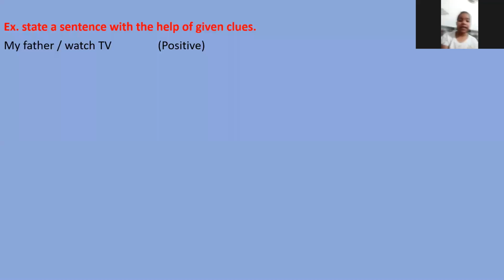Good morning, sir. Very good morning, Mannat. Sir, my father will be watching TV. My father will be watching TV. What's the tense name? Future continuous. Future continuous. Very good. Positive sentence you have spoken. My father will be watching TV. Will be we need to use with my father. And the fourth form we have to use here. Watching means ing form. Very good. Right answer.